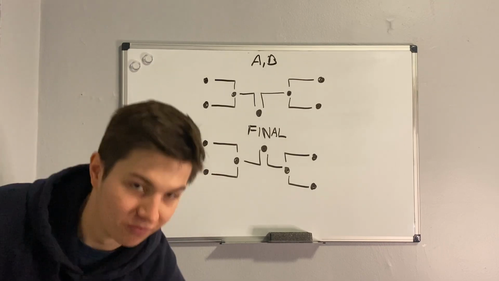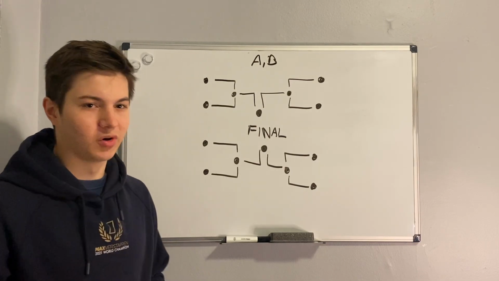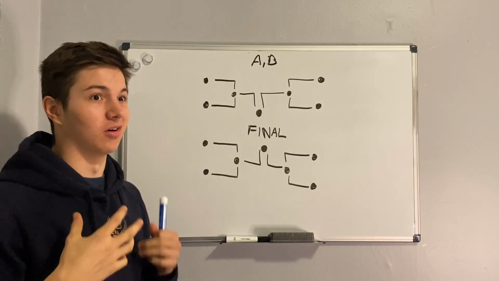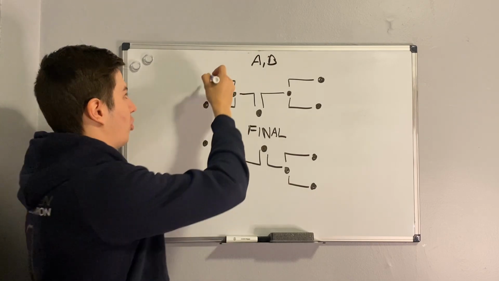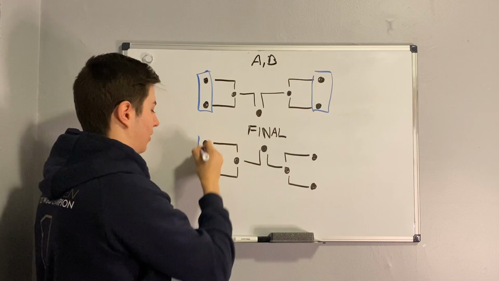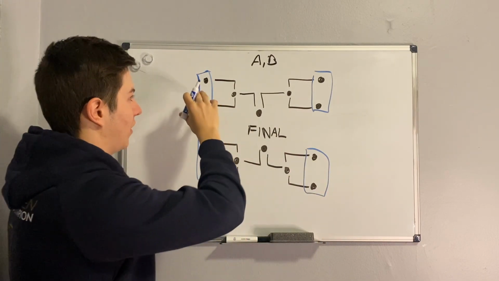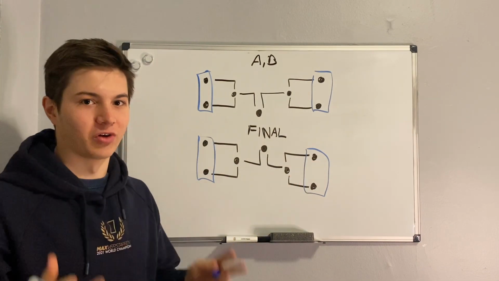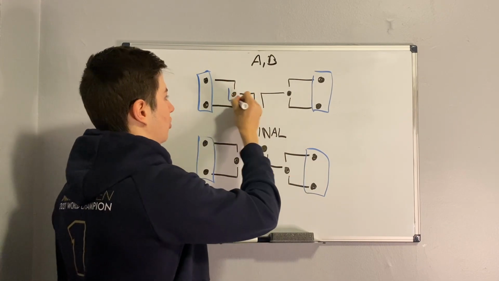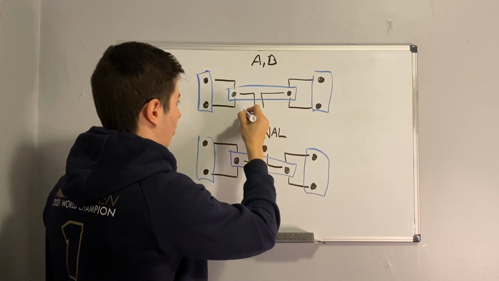Now there's a couple of different ways to solve this problem. I'll present the most intuitive way, and then I'll present a much easier way. But I think it's important that we do this way first. We can split this scenario into 3 cases. The first case is where they meet in the first round. The second is where they meet in one of the 2 semifinals. And the third is where they meet in the final.